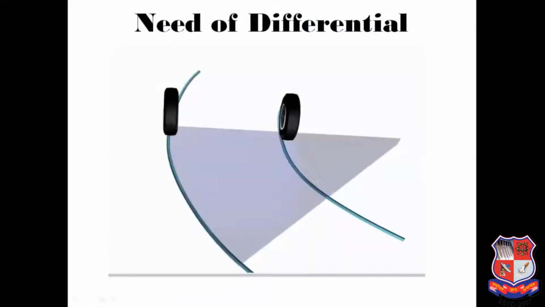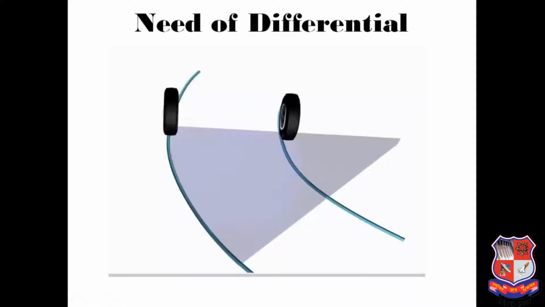So what is the need of differential? Why is it used? When a vehicle is taking a turn, it may be a right turn or left turn. Here the right turn is shown. The inner wheel of the car has to travel less distance while the outer wheel has to travel more distance, so the required speeds of both are different because they have to cover different distances. If we do not provide the differential to differentiate the speed of the outer wheel and inner wheel, then some problems will be created. So differential is required in a car.